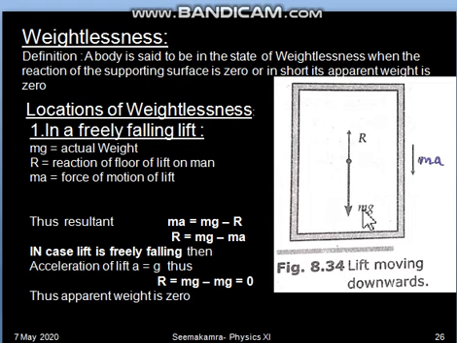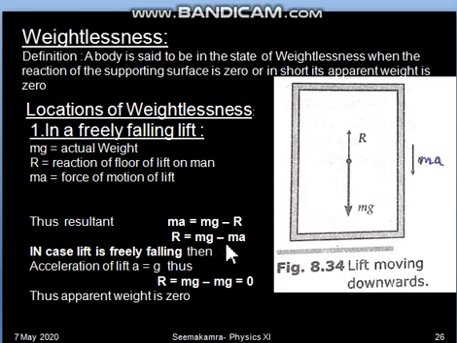So we do mg minus R, and this mg minus R is the resultant, which we equate with ma. So ma equals mg minus R. Finally, if we shift R, the answer for R is mg minus ma. That means this apparent weight or reaction which the person is experiencing is now mg minus ma due to the motion of the lift downwards.